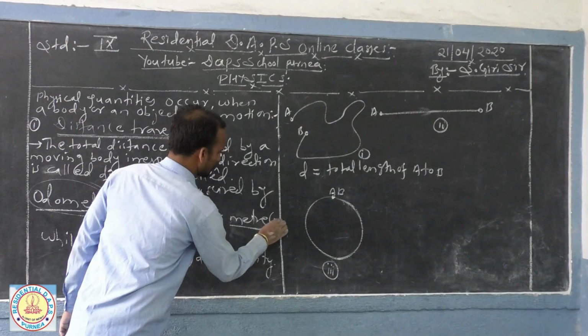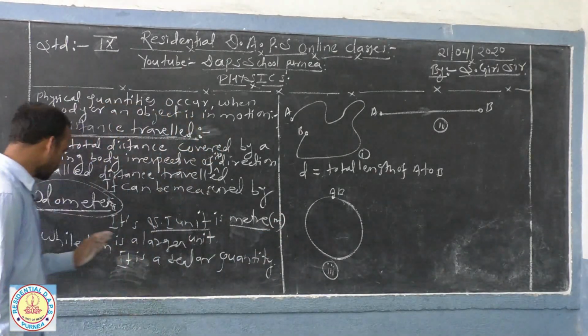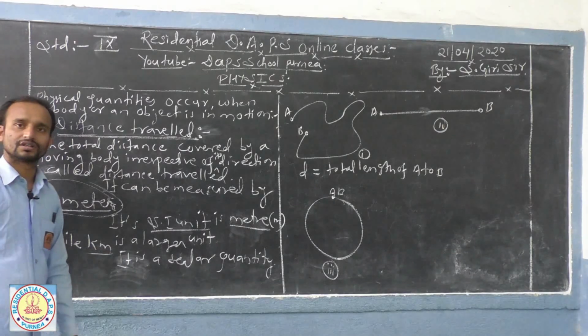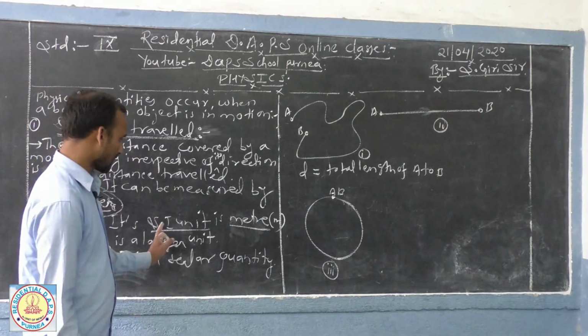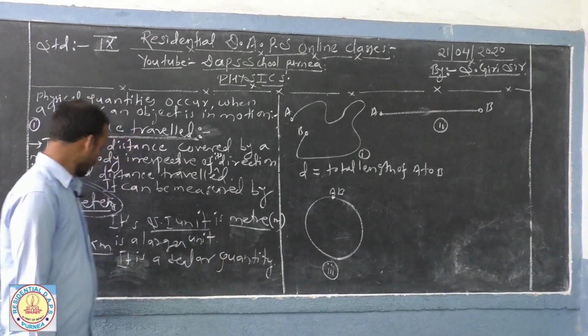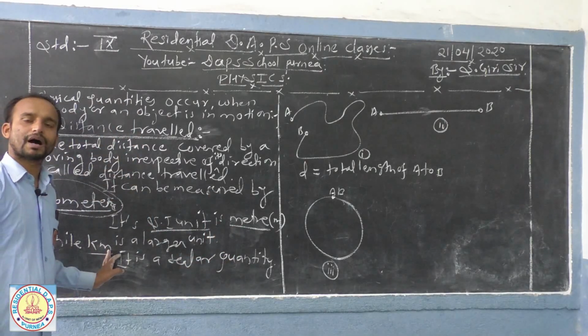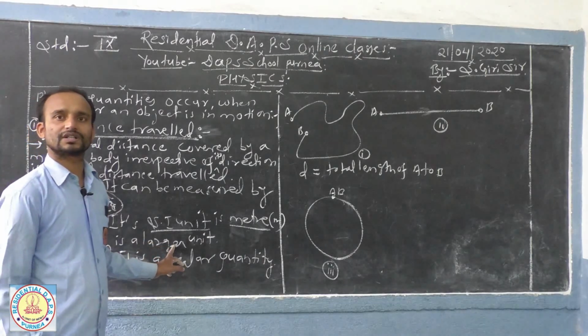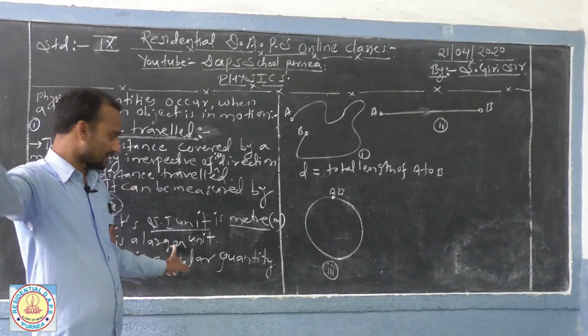It is a smaller unit, but for convenience you can use kilometre or miles. So the SI unit of distance travelled is the metre, while kilometre and miles are larger units used to represent longer distances.